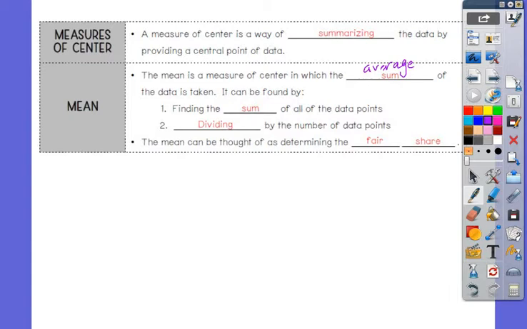I could be a basketball player and I could record the number of points I score every game. And if I'm finding the mean, let's say I find the mean and I find it to be 12. Am I necessarily making exactly 12 points every game? No. Can I make fewer?